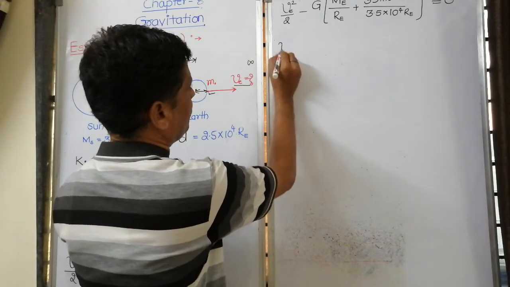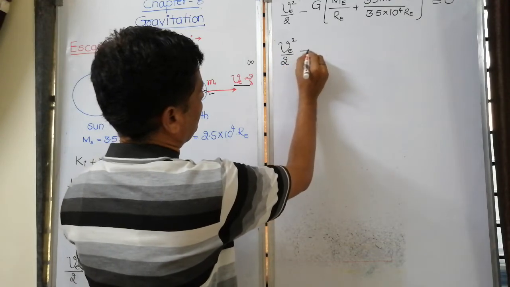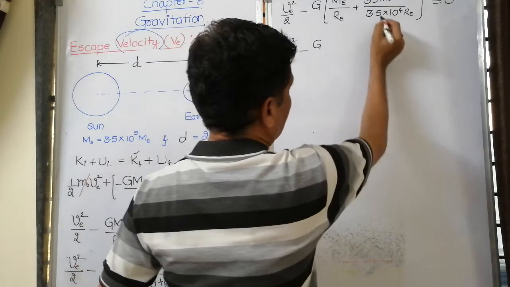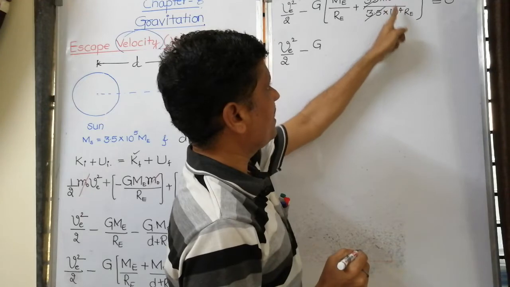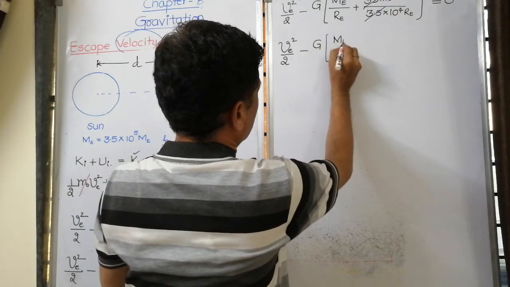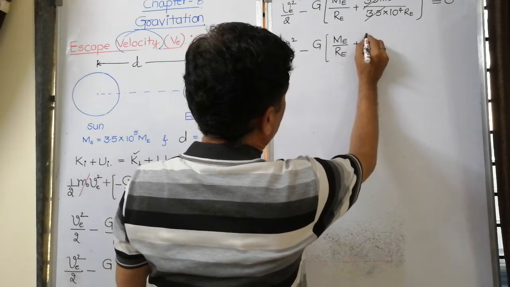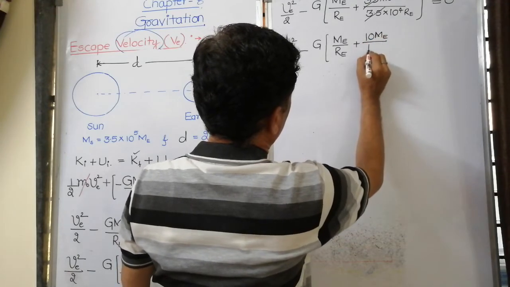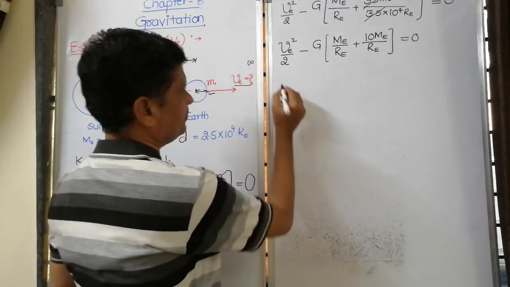Then it will be escape velocity square by 2 minus capital G. Here we know this and this cancels. 10 to the power 5 to 10 to the power 4 means I can write one more step extra, ME by RE plus 10 ME by RE equal to 0.